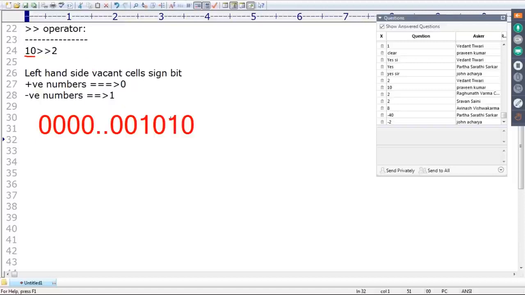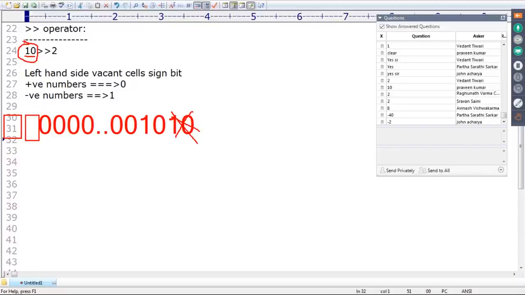If I move right shift 2, then the last 2 bits will be gone. On the left hand side, 2 vacant cells will be there because I moved to the right hand side. Now these left hand side cells we have to fill with the sign bit. Is it a positive number or negative number? Positive.